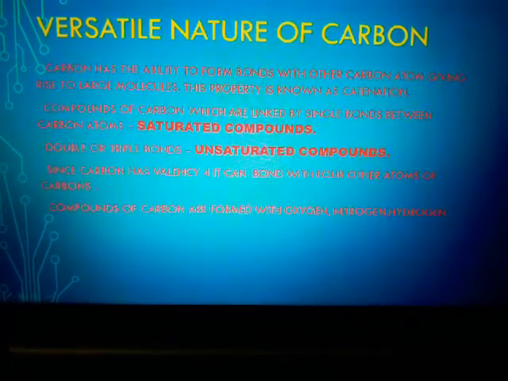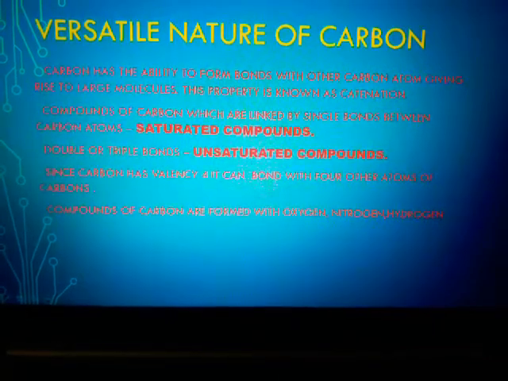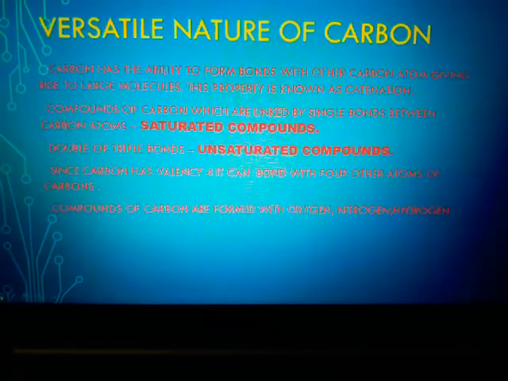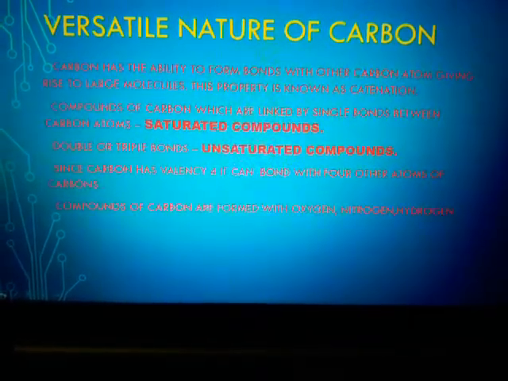The compounds of carbon are formed with oxygen, nitrogen, hydrogen, chlorine and so on. So the compounds of carbon are formed with which elements? Nitrogen, oxygen, hydrogen, chlorine, sulfur. So it can form many other compounds.